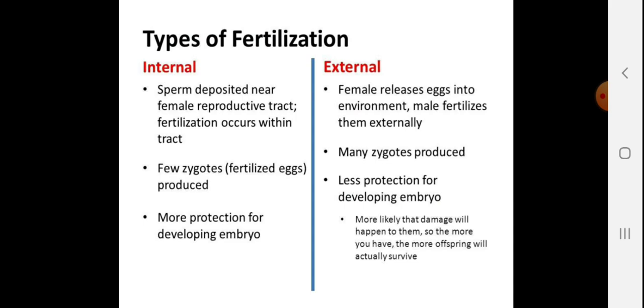Let's have a look at the difference between internal and external fertilization. In internal fertilization, sperm is deposited near the female reproductive tract. Fertilization occurs within the body. Few zygotes or fertilized eggs are produced. There is more protection for the developing embryo because it is within the mother's womb. But in external fertilization, the female releases the eggs in the environment and the male fertilizes them externally. Many zygotes are produced. There is less protection for the developing embryo because they are more likely to be damaged, so that more offspring will actually survive.